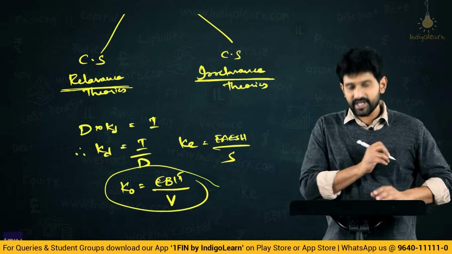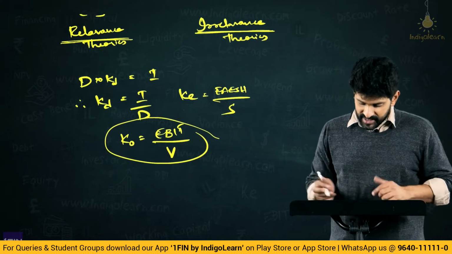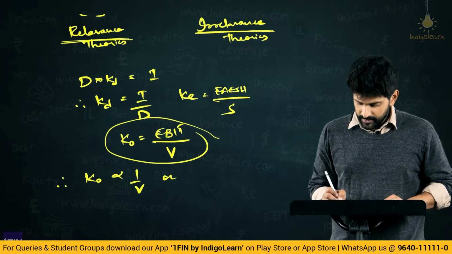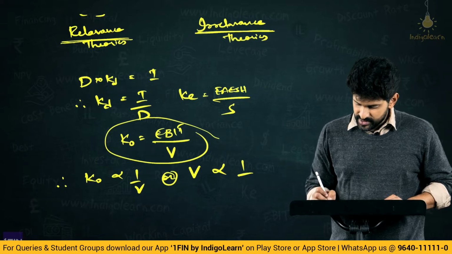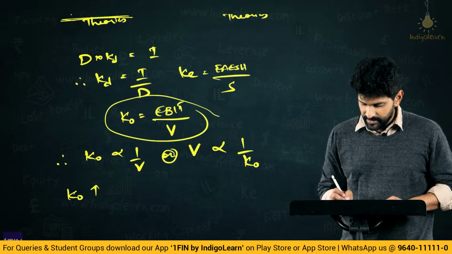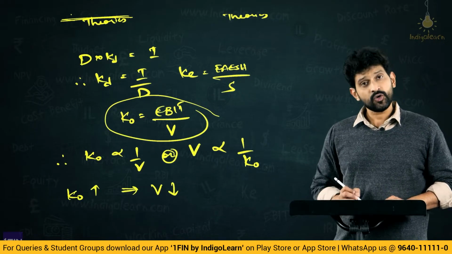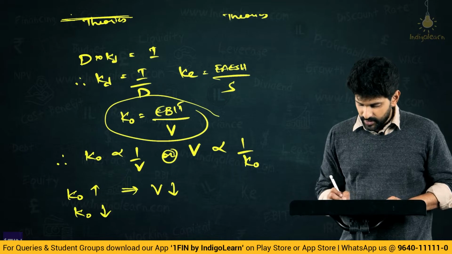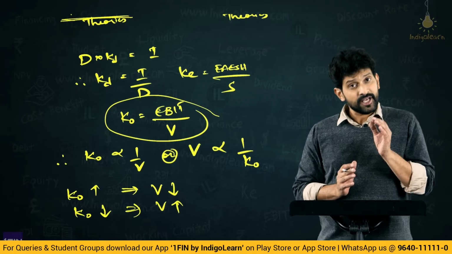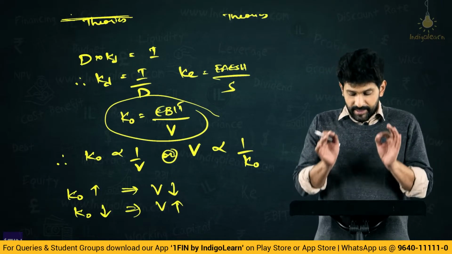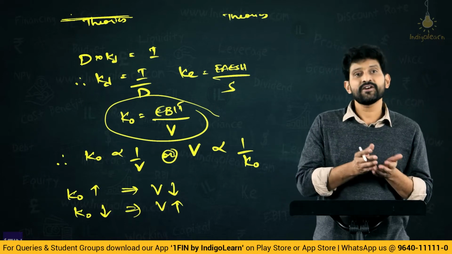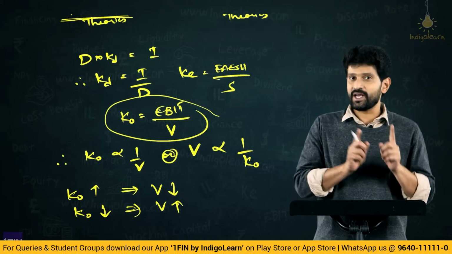Now, this is a mathematical equation. There is no doubt. From this, can we therefore say KO is inversely proportionate to V, or value is inversely proportionate to KO. Now, what does this mean? If KO is higher, it implies the value of the firm will be lower. If KO is lower, it implies the value of the firm will be higher. This is absolutely mathematical. Therefore, we can clearly say, depending on KO, value will change. If KO increases, value decreases. If KO decreases, value increases. There is definitely a relationship between KO and value.